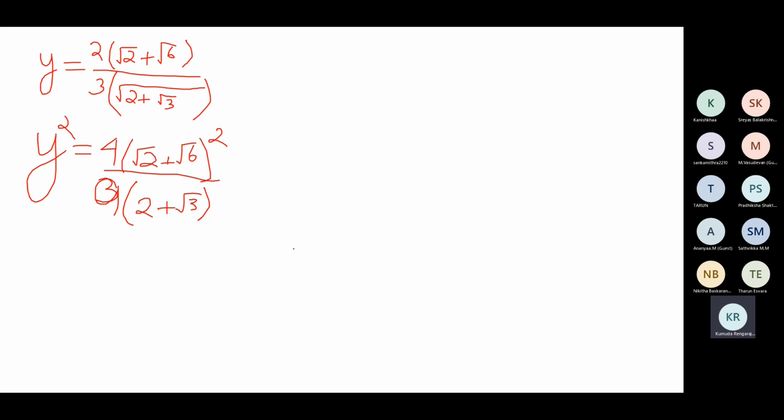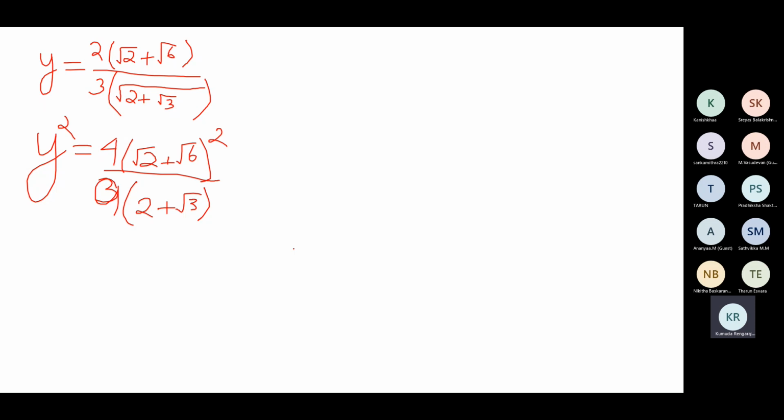Now it looks comfortable. When you get rid of the square root from the denominator, the situation looks more familiar to us. We assign the expression to something like a, b, x or y, and we square it on both the sides.